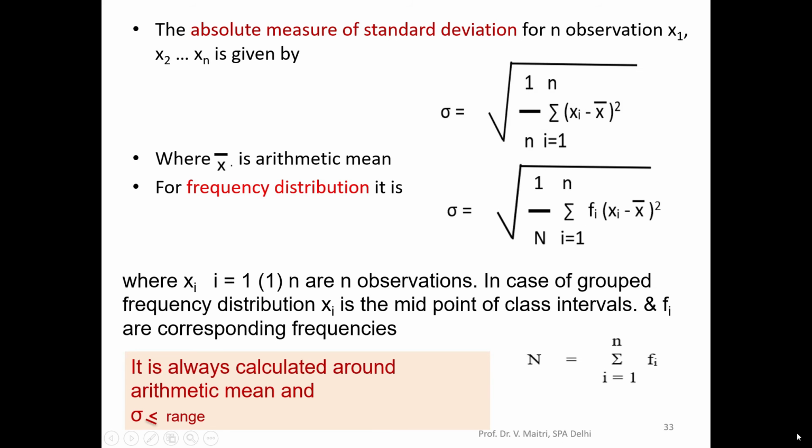So xi's are the n observations. In the case of a grouped frequency distribution, xi's are the midpoints of the class intervals and fi's are the corresponding frequencies. It is always calculated around the arithmetic mean, and sigma is always less than or equal to the range.